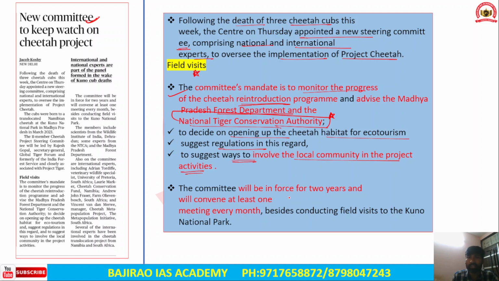Now the committee will be in force for 2 years and it will convene at least once a month. Besides conducting field visits across Kuno Palpur National Park, where cheetahs from both South Africa and Namibia were introduced.